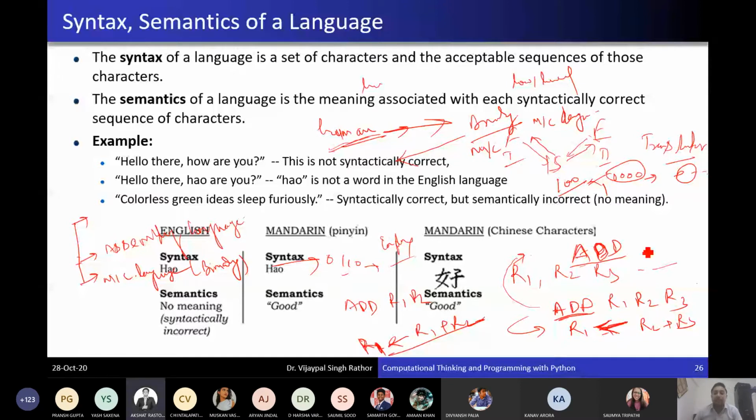Similarly, multiplication. If you are performing multiplication, then you have to write MUL. Division is DIV, subtraction is SUB. So these are the mnemonics. Or if you want to increment the value of one register, you have to specify INC, increment, and then the register name. So the value of R1 will be incremented by 1. These are some mnemonics that were used in assembly language to perform operations.